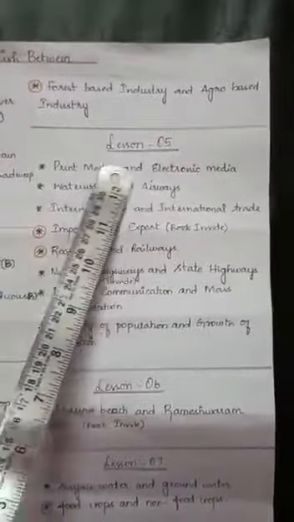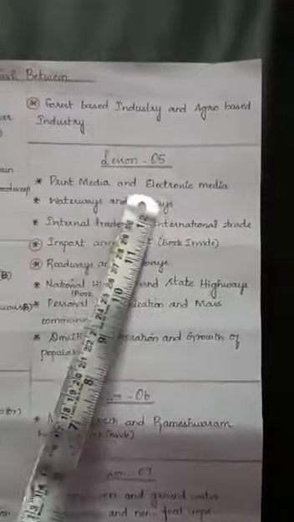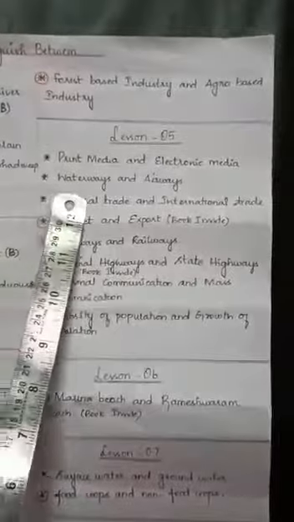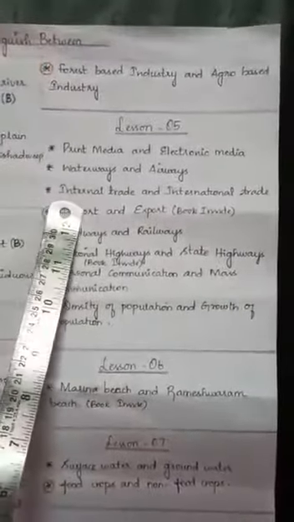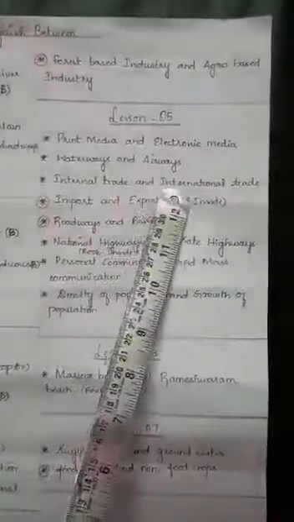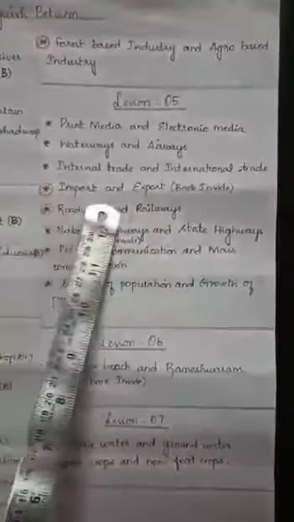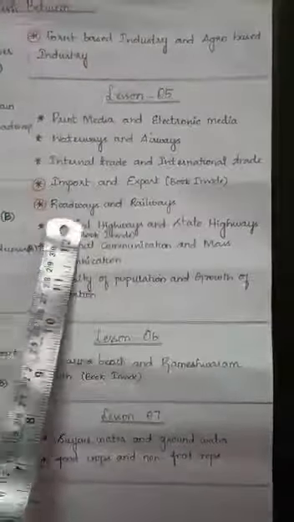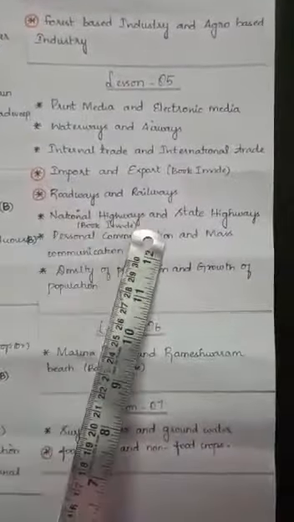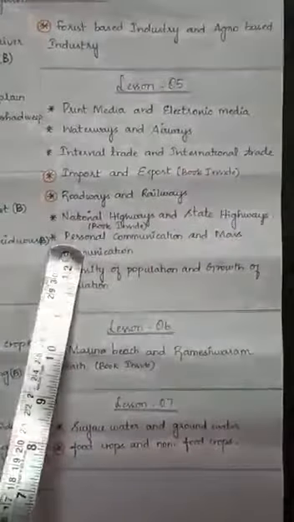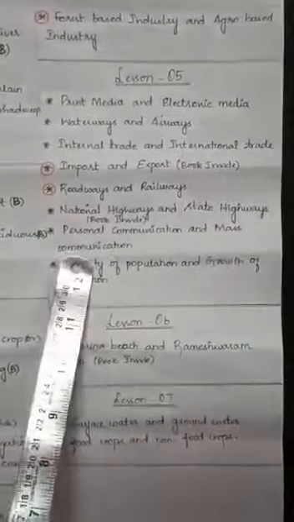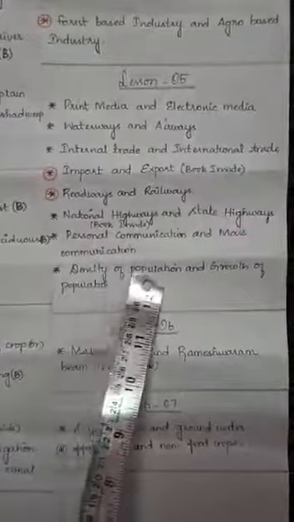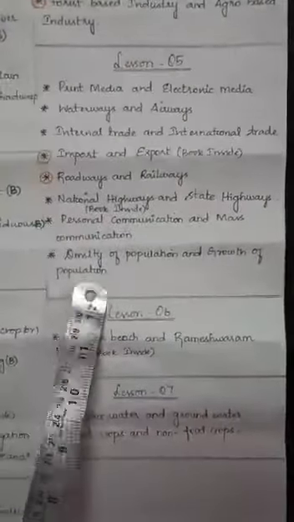Lesson 5, print media and electronic media, waterways and airways, internal trade and international trade, import and export, roadways and railways, national highways and state highways, personal communication and mass communication, density of population and growth of population.